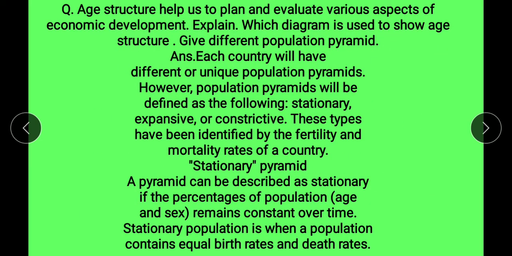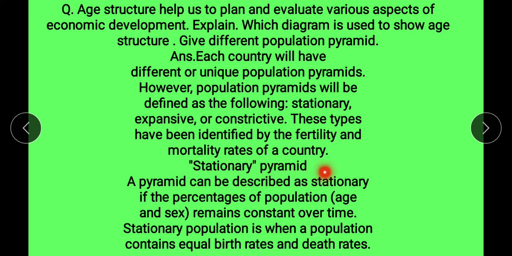Next question. Age structure helps us to plan and evaluate various aspects of economic development. Explain with the help of a diagram used to show age structure, the different population pyramids. Answer. Each country will have a different and unique population pyramid. However, population pyramids are defined as the following: stationary, expansive, constrictive. These types have been identified by the fertility and mortality rate of the country.